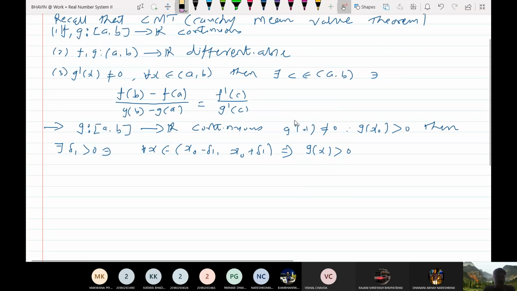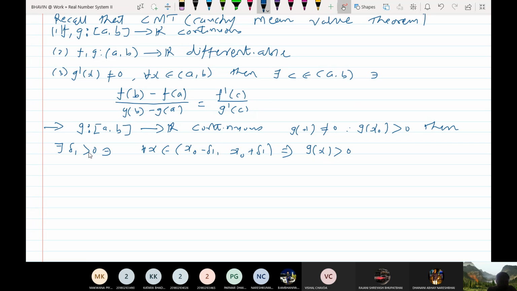Here we will take g(x) not equal to 0 for all x in AB. We will use this result also.